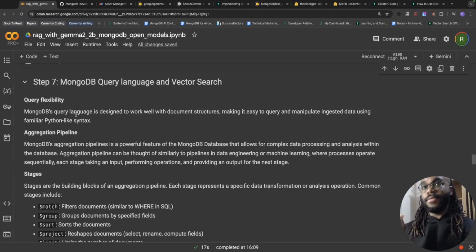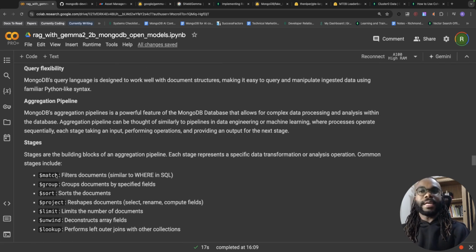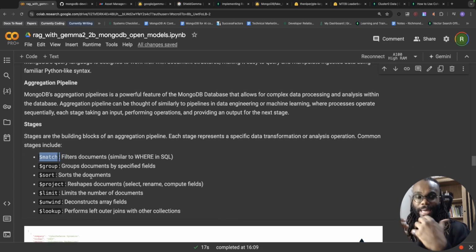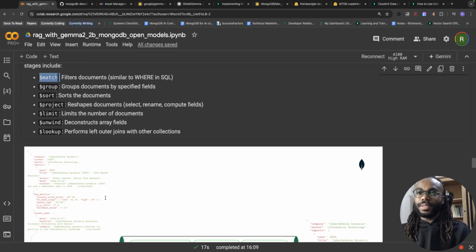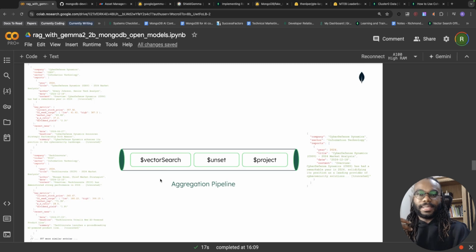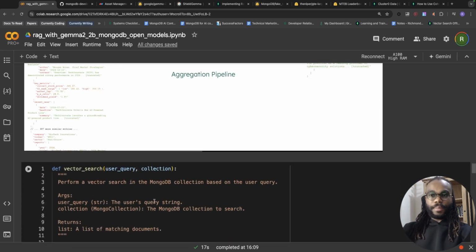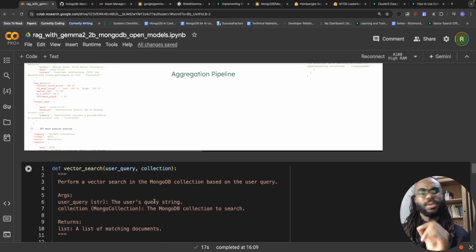What we can see here is I've put some information to explain the MongoDB query language, how familiar it is, and some of the usual stages or operators that you will encounter as a MongoDB database user. This is extensive, but you can also get more information in the MongoDB docs. I want to talk about the vector search function.